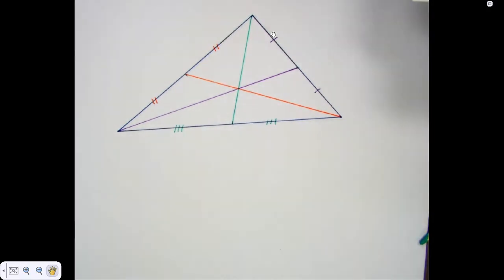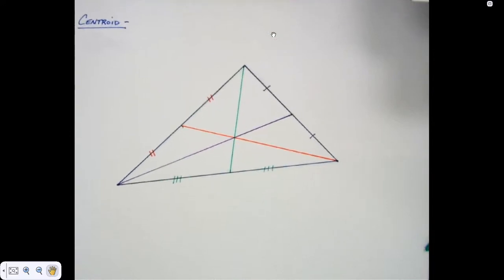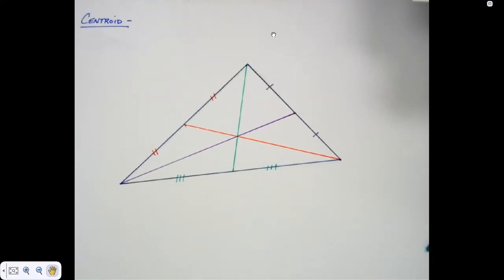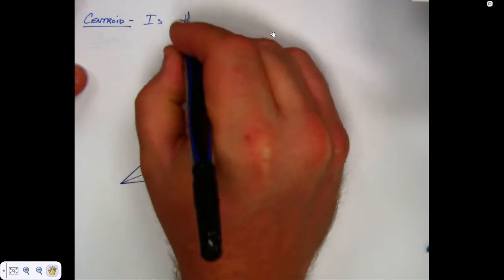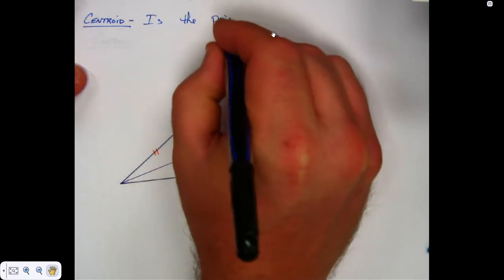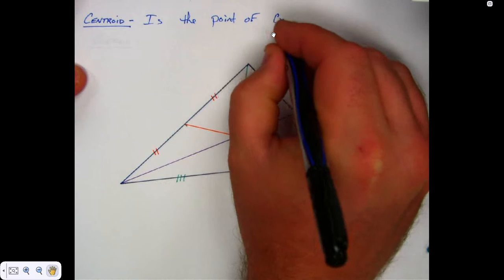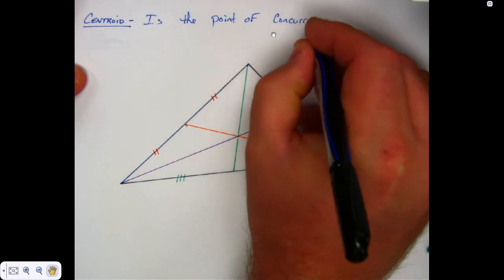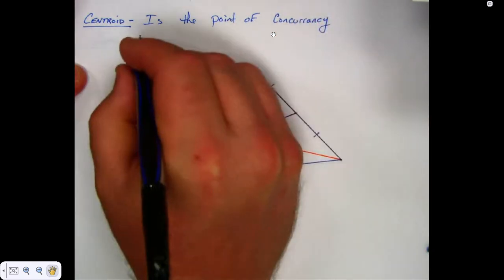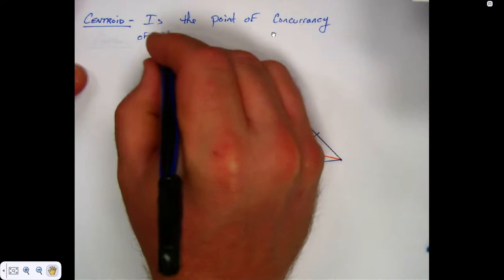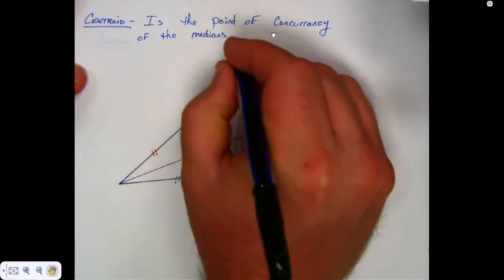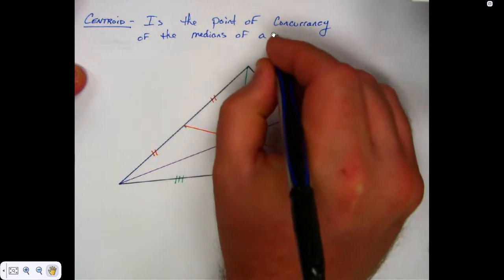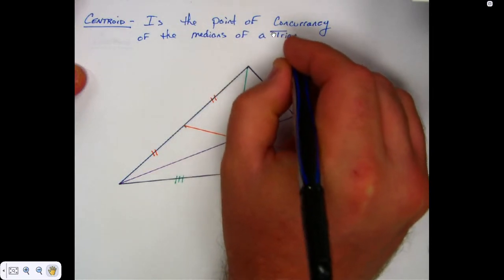And it turns out that the medians do create a point of concurrency called the centroid. And you do need to write this down. The centroid is the point of concurrency of the medians of a triangle.